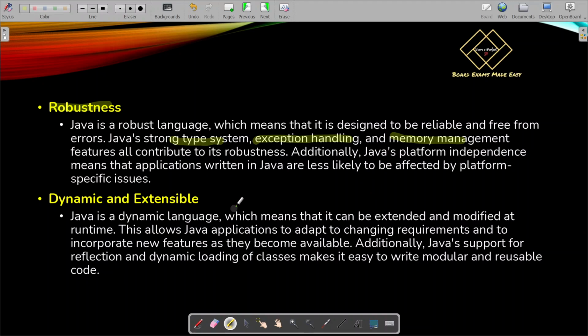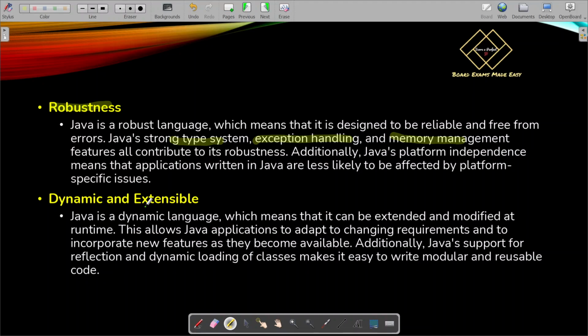Additionally, Java's platform independence means that applications written in Java are less likely to be affected by platform-specific issues. Suppose you have developed an application which is running well on your Android phone, and one of your friends has an Apple phone. If he downloads the same application, will it run slow? No, it must not happen like that. It must be compatible, and it must run with the same speed and same efficiency in all the systems. So Java helps in developing such applications.